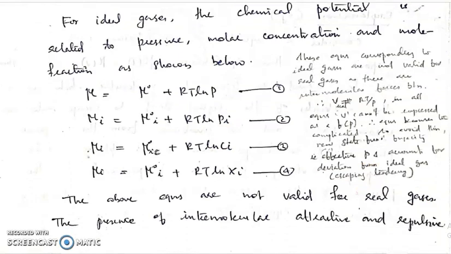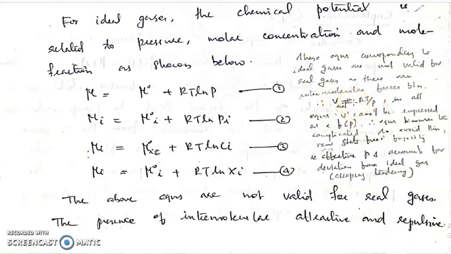Such expressions are not valid for real gases. What could be the reason? We know in the case of real gases, there occur intermolecular attractive and repulsive forces, right? Because of these intermolecular forces, we cannot replace volume by RT by P. The equation PV is equal to nRT is valid for ideal gases.